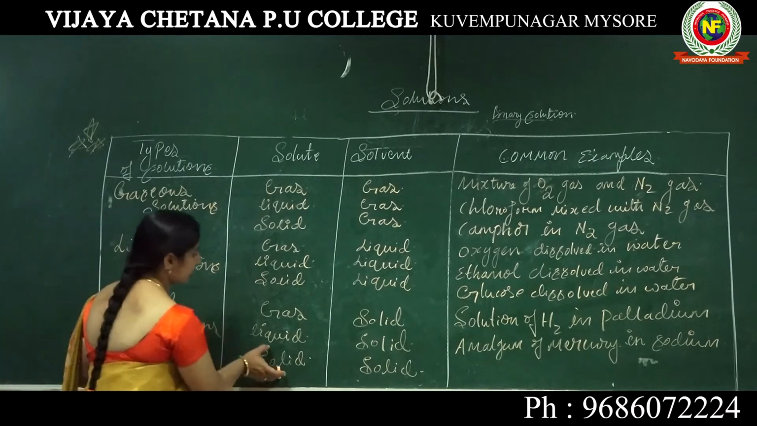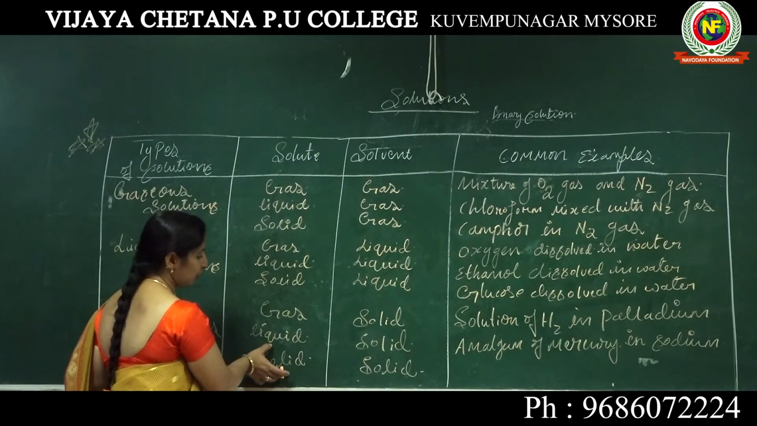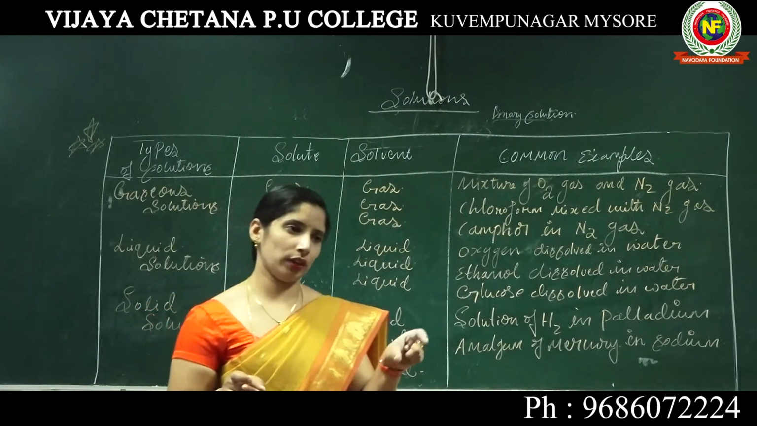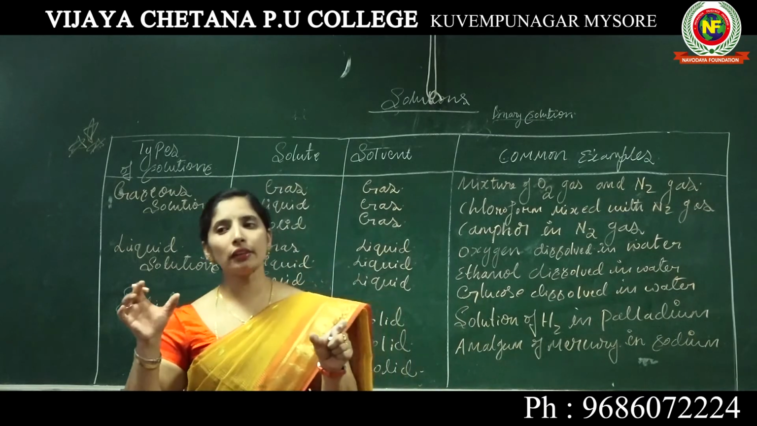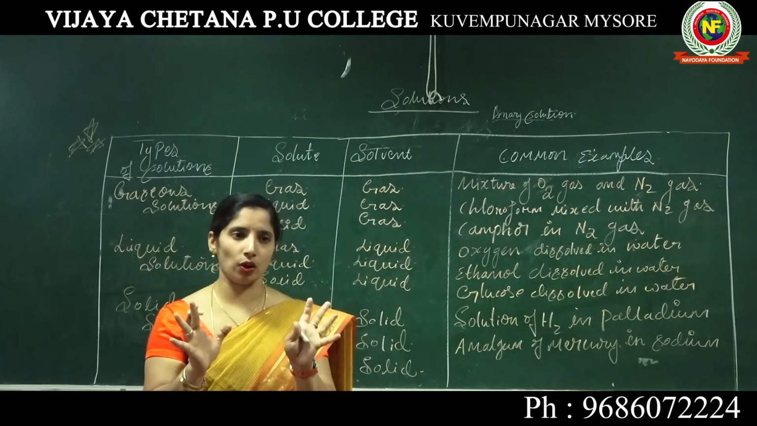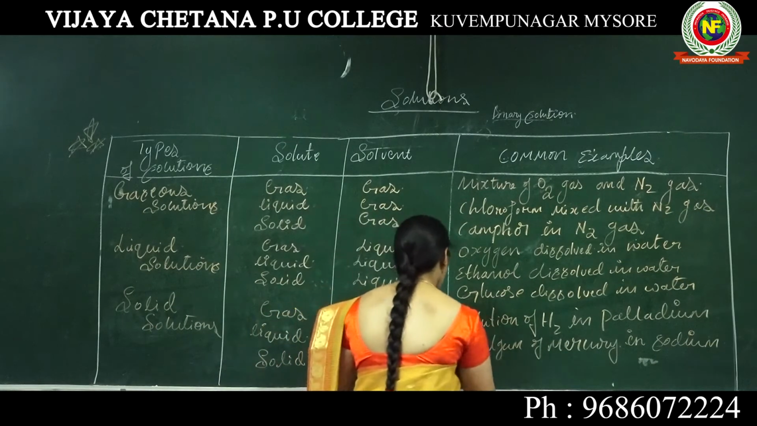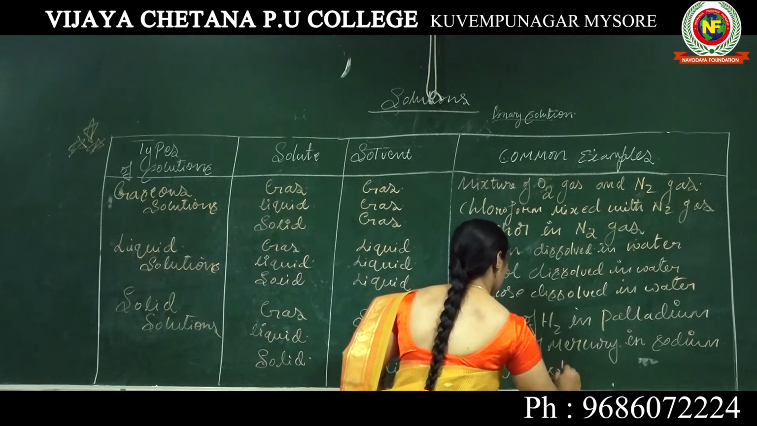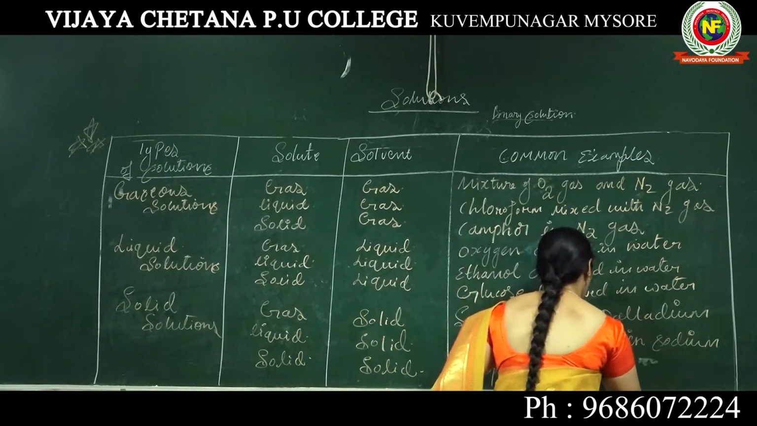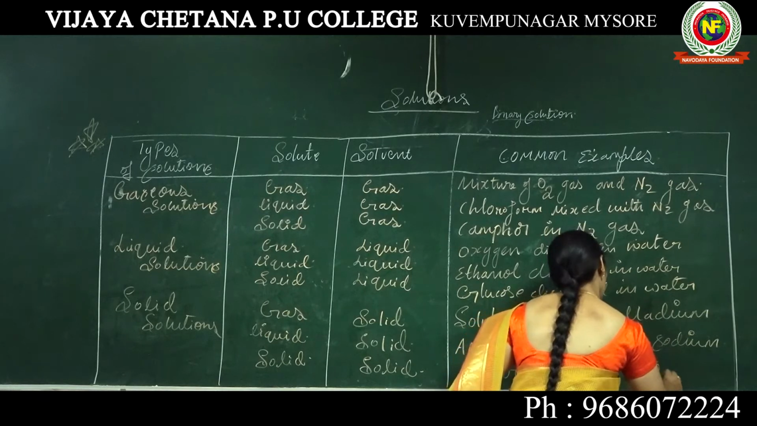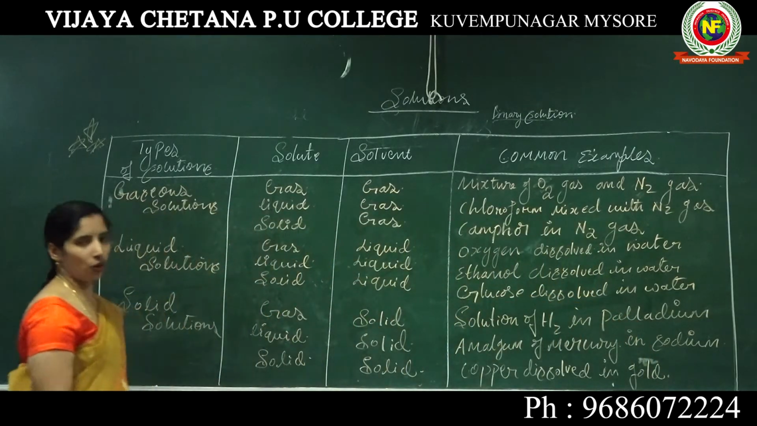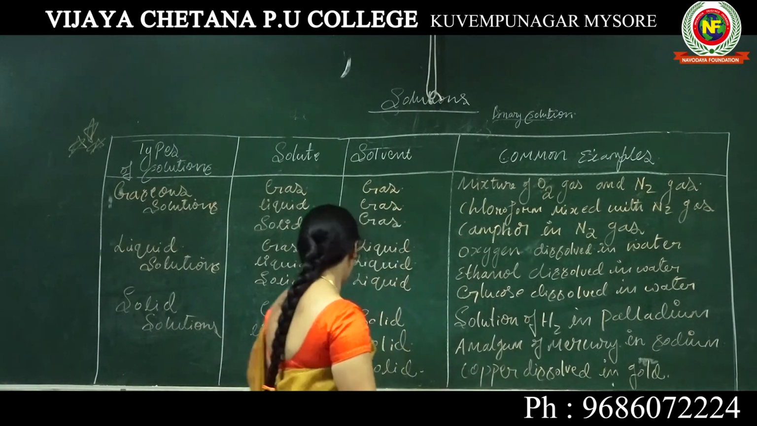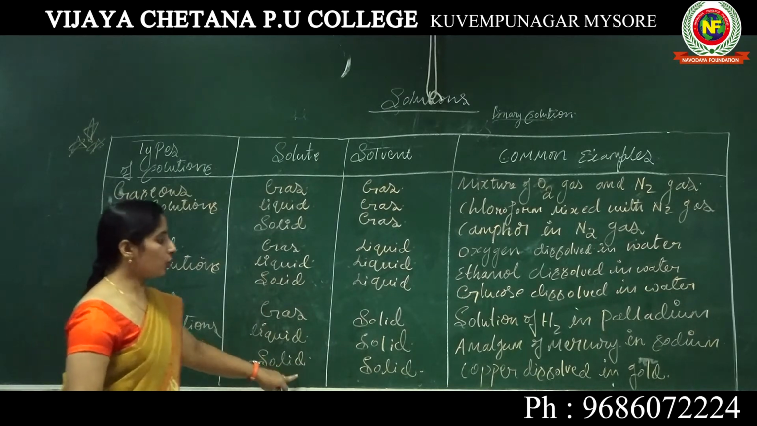So next, come to the last type of solid solution, that is solid in solid. Where the solute is also solid and the solvent is also solid. Both are solid. Example for this: copper dissolved in gold. So this is the last example and the last type under the solid solution, that is solid in solid.